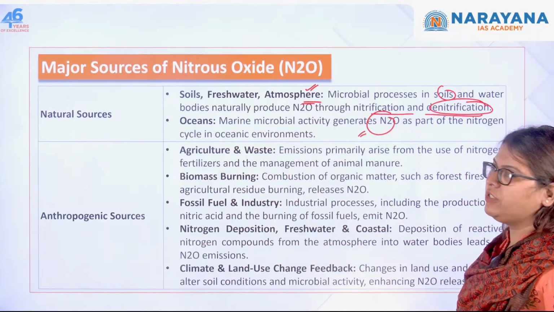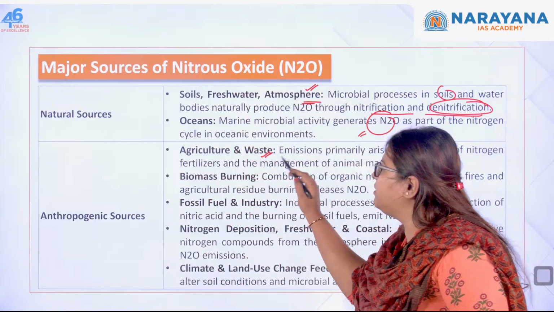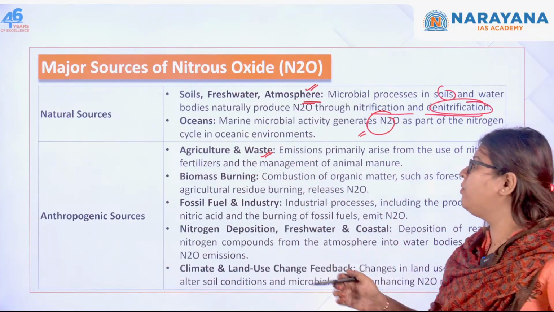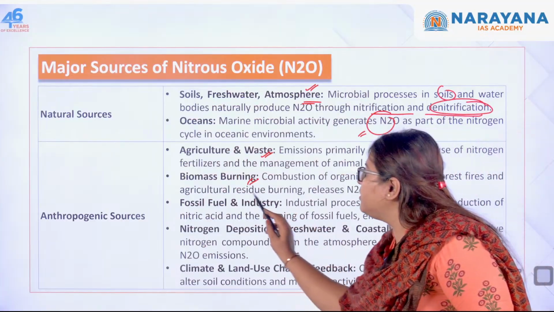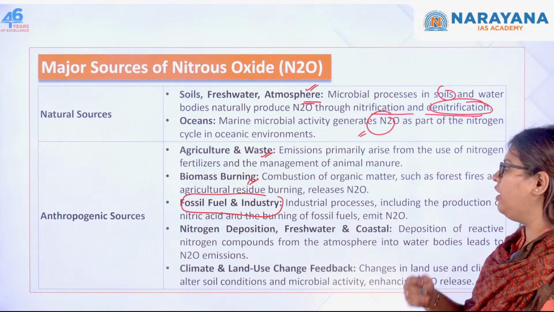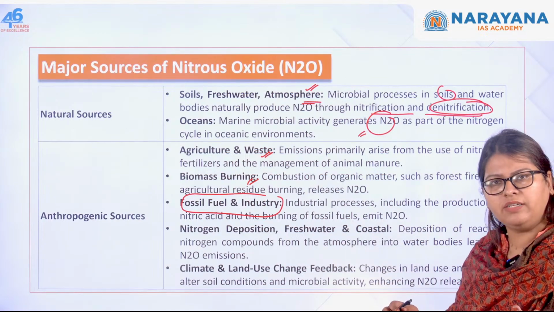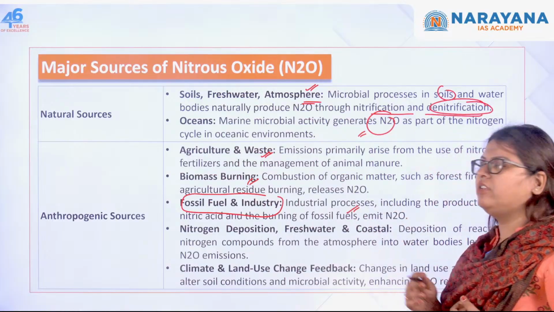If you see anthropogenic, we just saw agriculture emissions are there, as well as waste. When you are burning biomass, there is emission of this nitrous oxide. Then fossil fuel and industry. So industrial processes, which include the production of nitric acid, automatically produce nitrous oxide, that also is emitted.